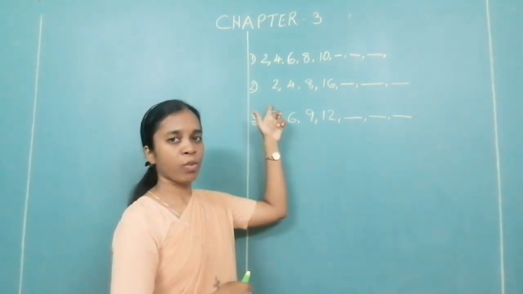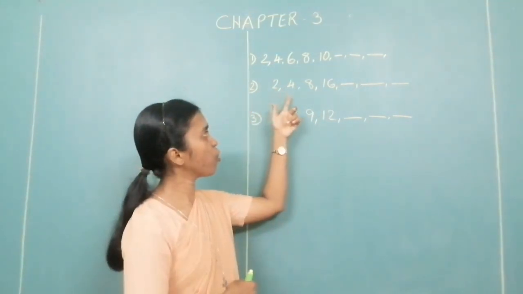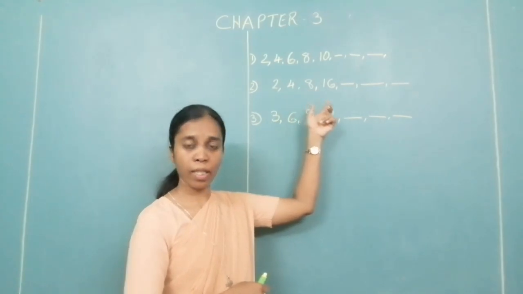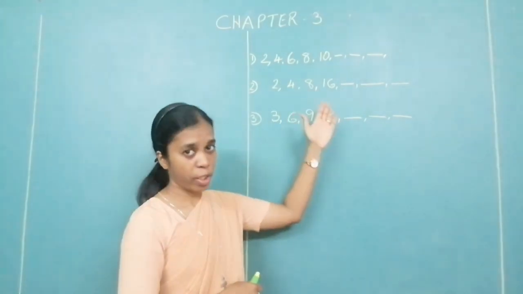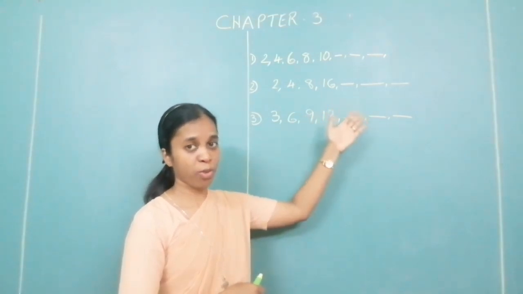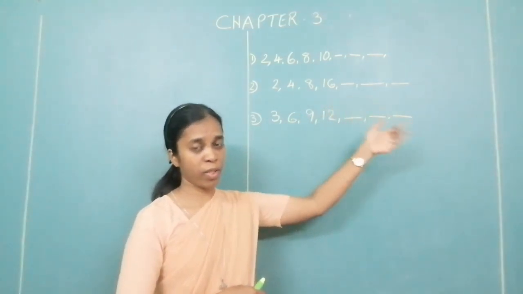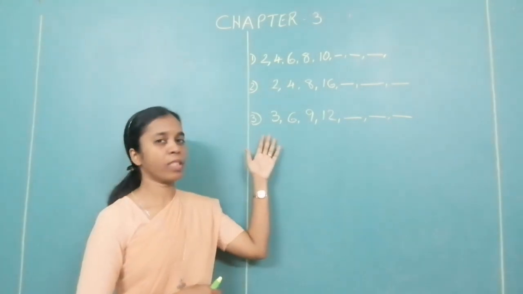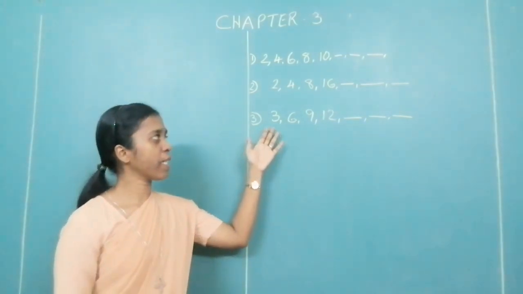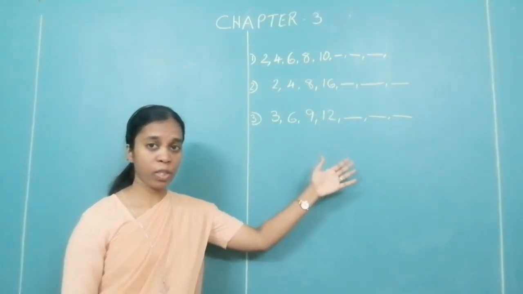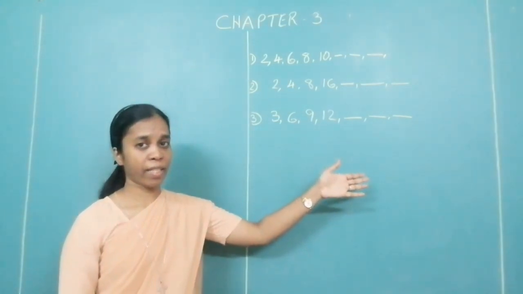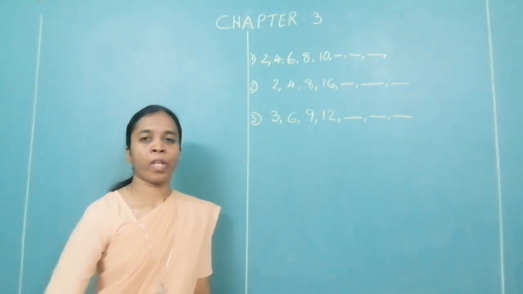Look at the second set of numbers. I have written 2, 4, 8, 16. What is the next number over there? 32, 64, 128, and it goes on. Look at the third group of numbers: 3, 6, 9, 12. Next one, 15, 18, 21.